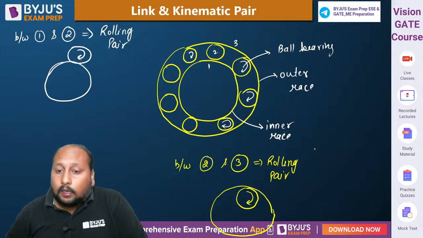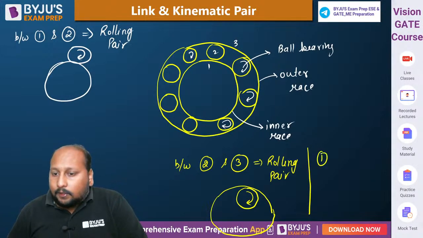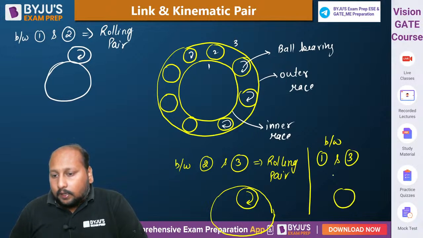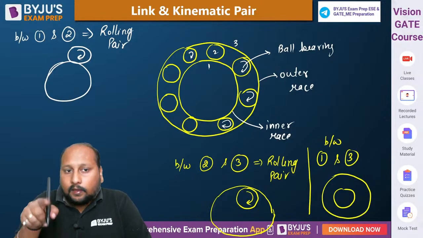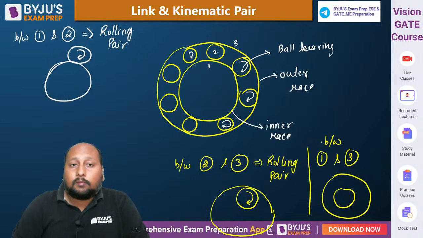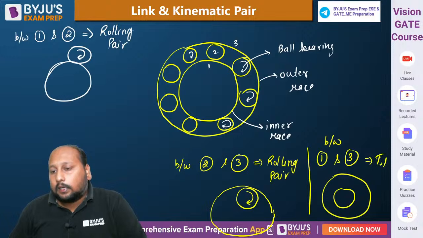Tell me, if I have to say between 1 and 3, 1 is rotating here, 3 is rotating here. What kind of pair? So here we are not having any rolling connection. Here we are having rotating bodies. That means we can say this is an example of a turning pair.